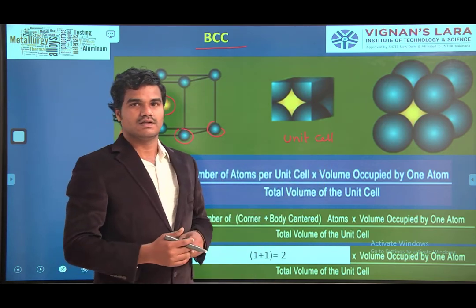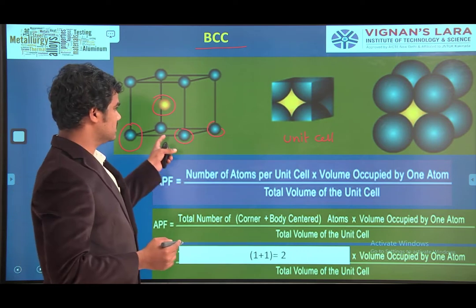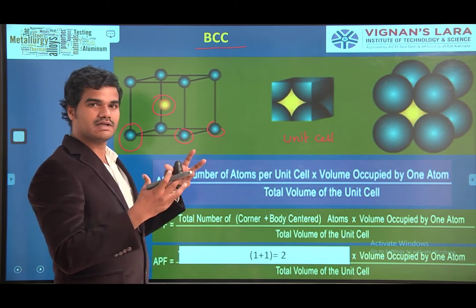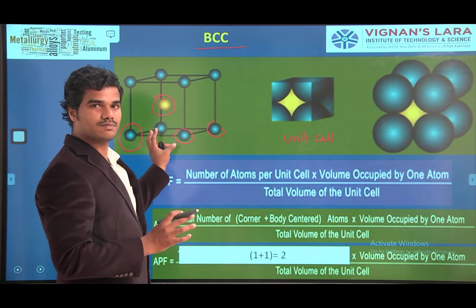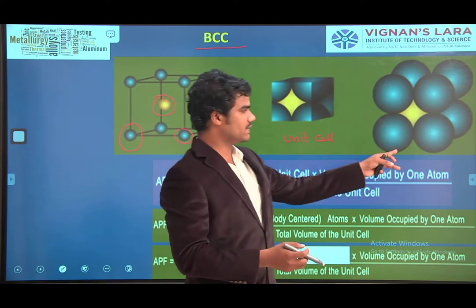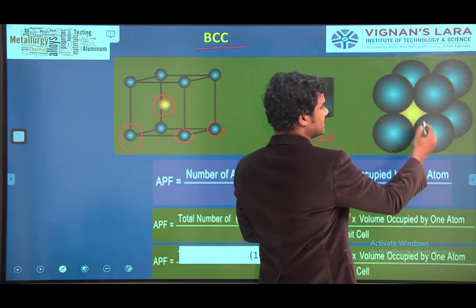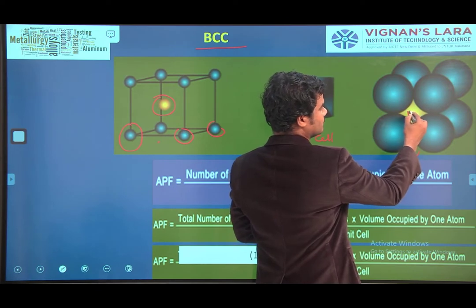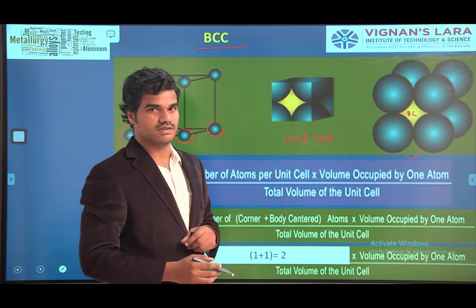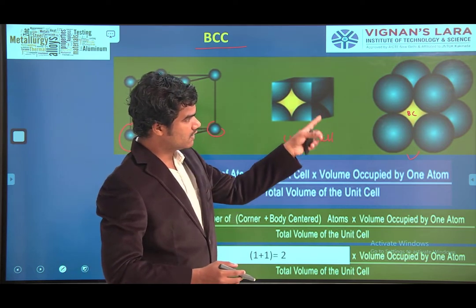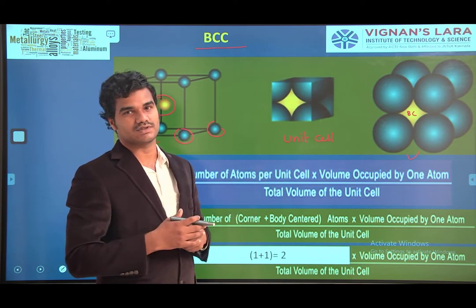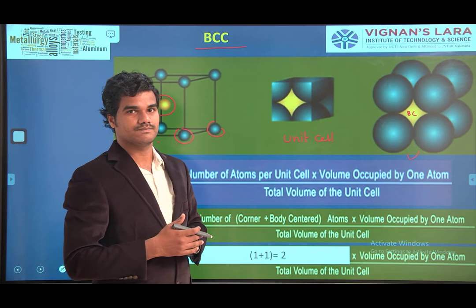You understand? Body centered cube appears like this when it is expanded like this. For understanding purpose, I told like this, but when it comes close, it appears like this. The yellow part is the body centered. Yellow atom is body centered. But the remaining 4 and 4, 8 atoms you are seeing, 8 atoms, 1 body centered. Total 9 atoms are there in body centered cubic.